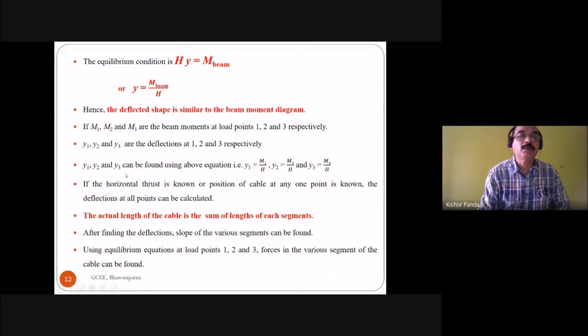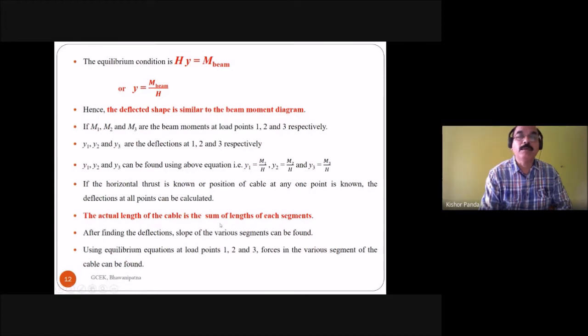So Y1, Y2, Y3 can be found using the above equation, that is Y1 is equal to M1 by H, Y2 is equal to M2 by H, and Y3 is equal to M3 by H. If the horizontal thrust is known or the position of the cable at any one point is known, the deflections at all points can be calculated using the relation.